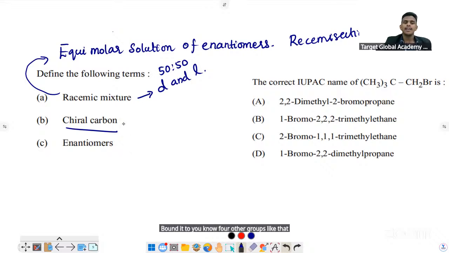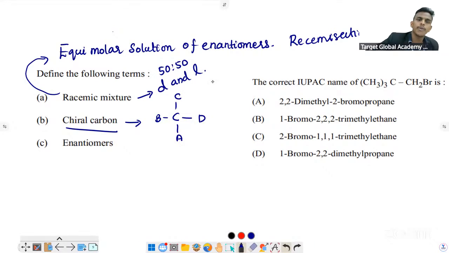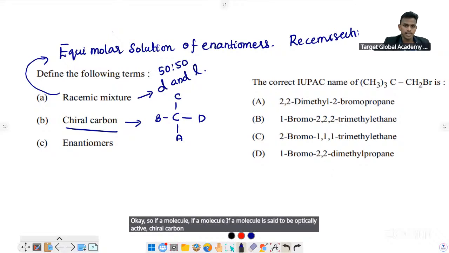Yeah, exactly. The carbon atom connected to 4 different groups. That is actually chiral carbon. So if a molecule is said to be optically active, chiral carbon should be present.